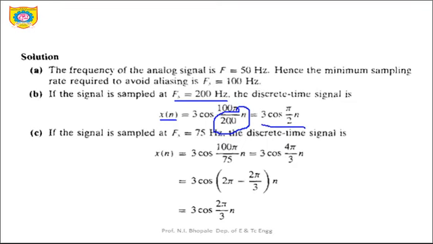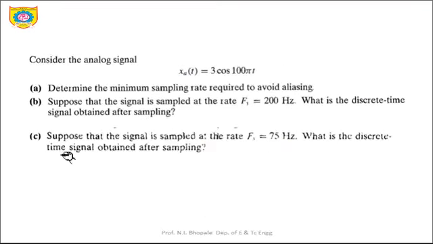Similarly, in the third case, that is part C, suppose that the signal is sampled at the rate fs is equal to 75 hertz. What is the discrete time signal obtained after sampling? So fs is equal to 75 hertz.